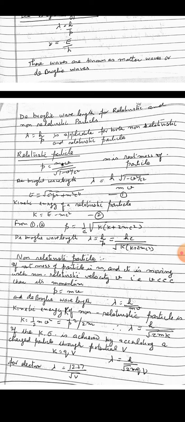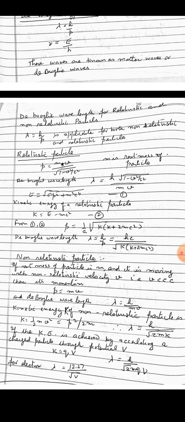Now, next is non-relativistic particle. If the rest mass of a particle is m and it is moving with non-relativistic velocity v such that v is very less than c, then the momentum is p is equal to mv and the de Broglie wavelength will be lambda is equal to h upon mv. Now the kinetic energy of a non-relativistic particle is K is equal to half mv square, which is equal to p square upon 2m. Therefore, in terms of the kinetic energy, lambda is equal to h upon under root 2mK.